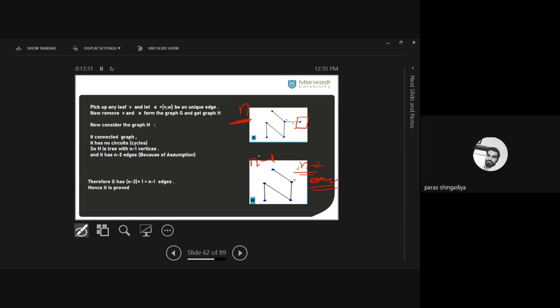Yes, that is degree 1. If we remove this vertex, for example, if we remove the W, then the graph becomes disconnected. Okay, this vertex is disconnected from the remaining part. Similarly, this vertex is disconnected from the remaining part. So we just pick up one of the leaves. Okay, the one whose degree is 1, that is the one you have to remove. Okay. Here we cannot remove any internal vertex. We cannot remove the W. Okay, we cannot remove this vertex as well as this vertex. Clear? If we remove the W, then the graph will convert to the disconnected form.